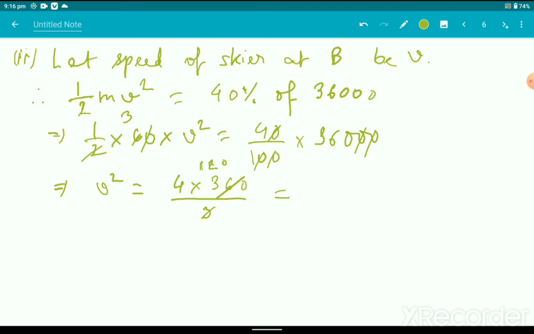Okay, everything is okay, by 3. So this turns out to be 120 into 4, so 480. So the value of the velocity will be something, v is equal to square root of 480.